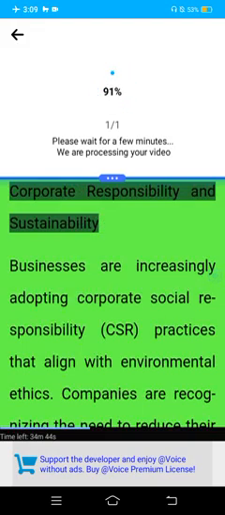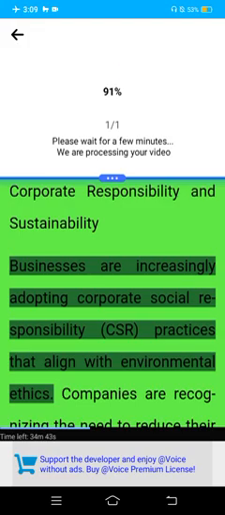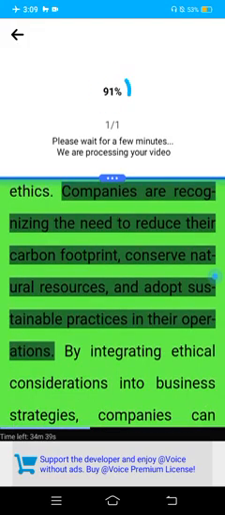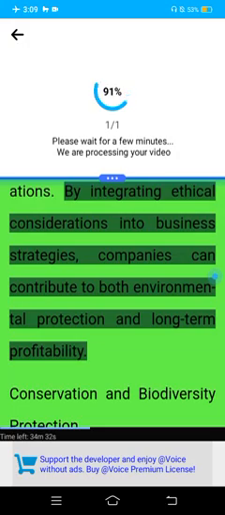Corporate responsibility and sustainability. Businesses are increasingly adopting corporate social responsibility (CSR) practices that align with environmental ethics. Companies are recognizing the need to reduce their carbon footprint, conserve natural resources, and adopt sustainable practices in their operations. By integrating ethical considerations into business strategies, companies can contribute to both environmental protection and long-term profitability.